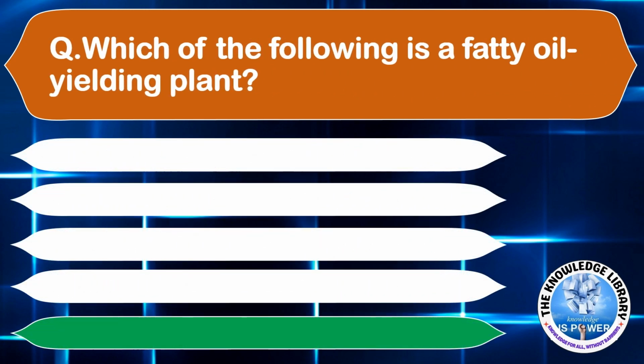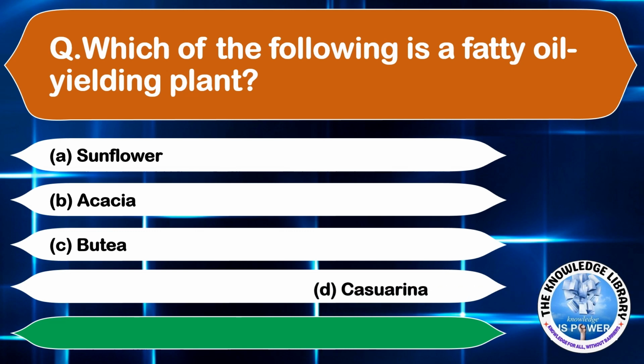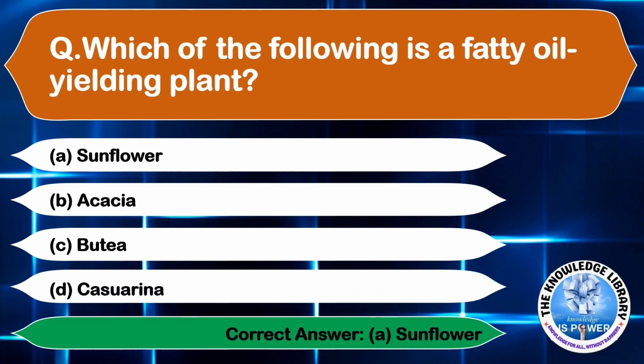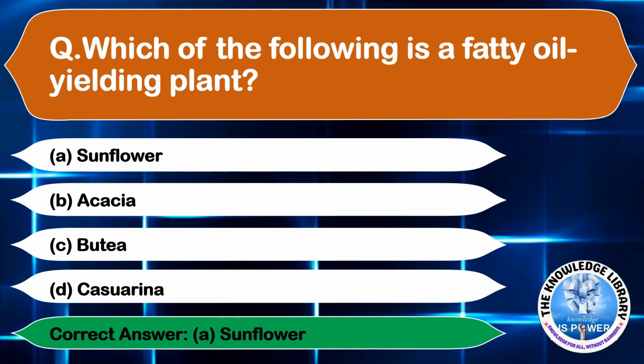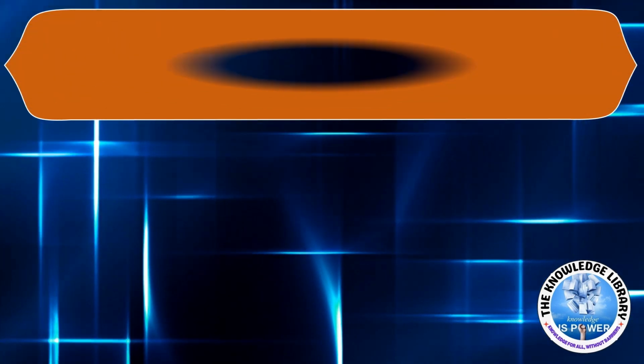Which of the following is a fatty oil yielding plant? Option A, sunflower, option B, acacia, option C, Butea, and option D, Casuarina. The correct answer is option A, sunflower. Moving on to the next question.